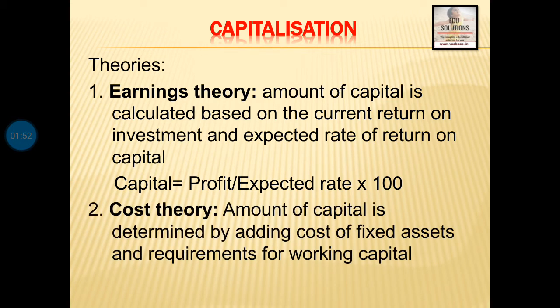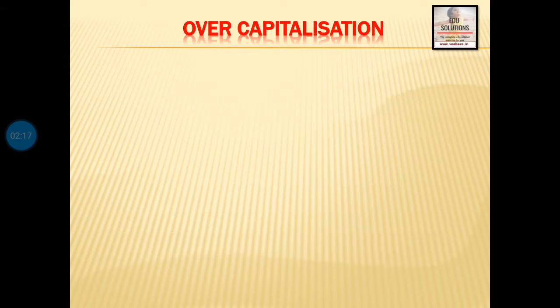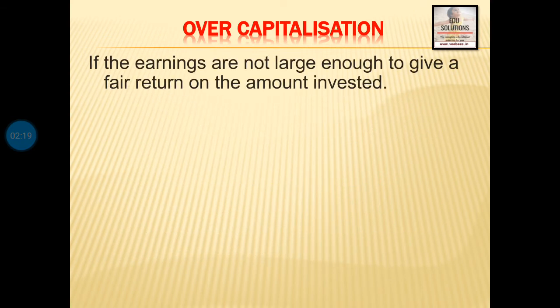The second theory is cost theory. Total amount of capitalization is determined by adding two items, that is, by adding the cost of fixed assets and the requirements for working capital. That is, total capital is estimated by adding both fixed capital and working capital, or the amount of capital required for purchasing fixed assets and purchasing current assets. Then the first term we will discuss is overcapitalization.